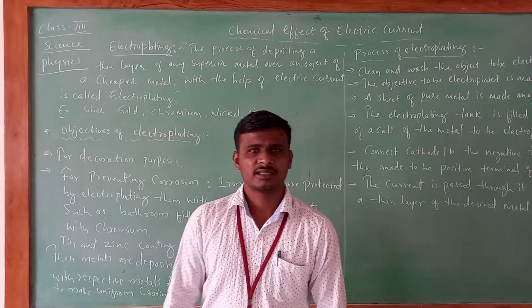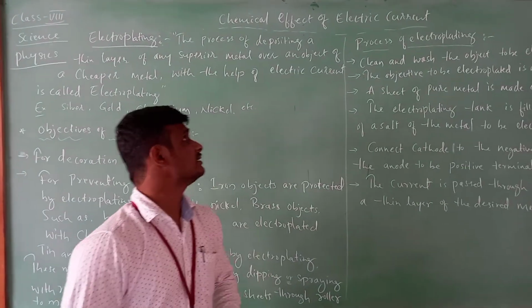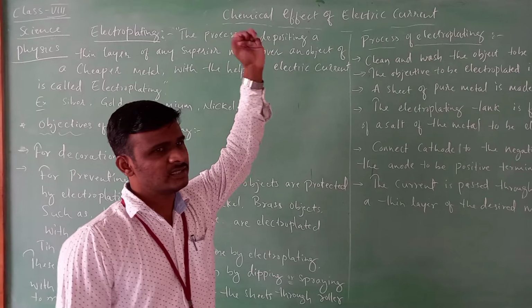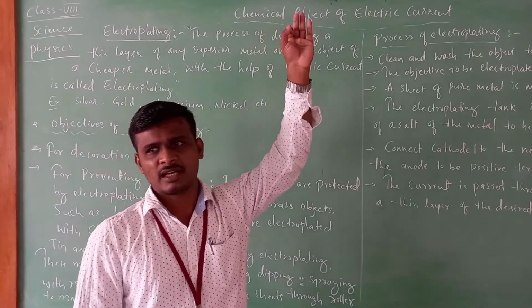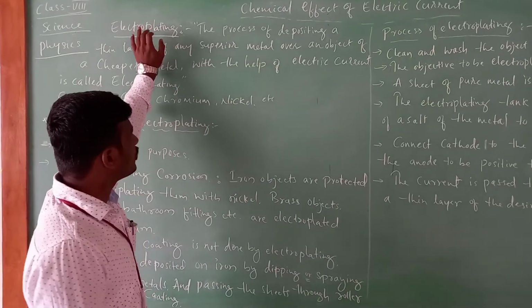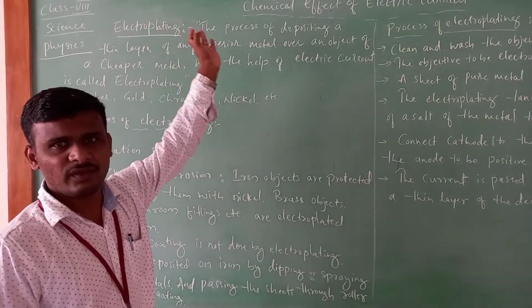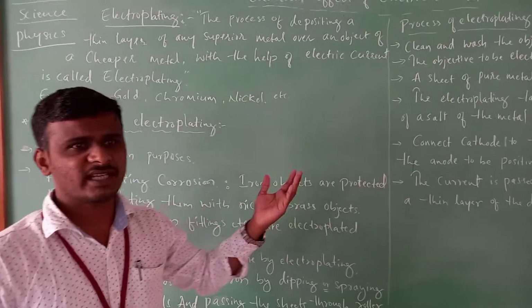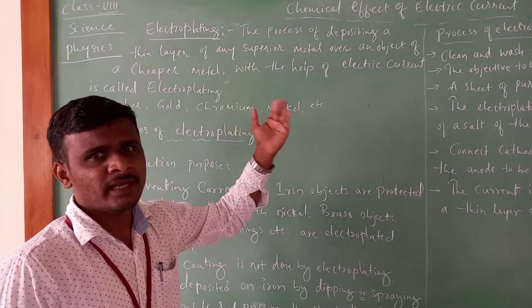Good morning, students. Last class we were discussing the chemical effect of electric current. In that, we studied its applications, and one of the applications is electroplating. In the last class we defined what electroplating means. Once again, we are going to define electroplating.